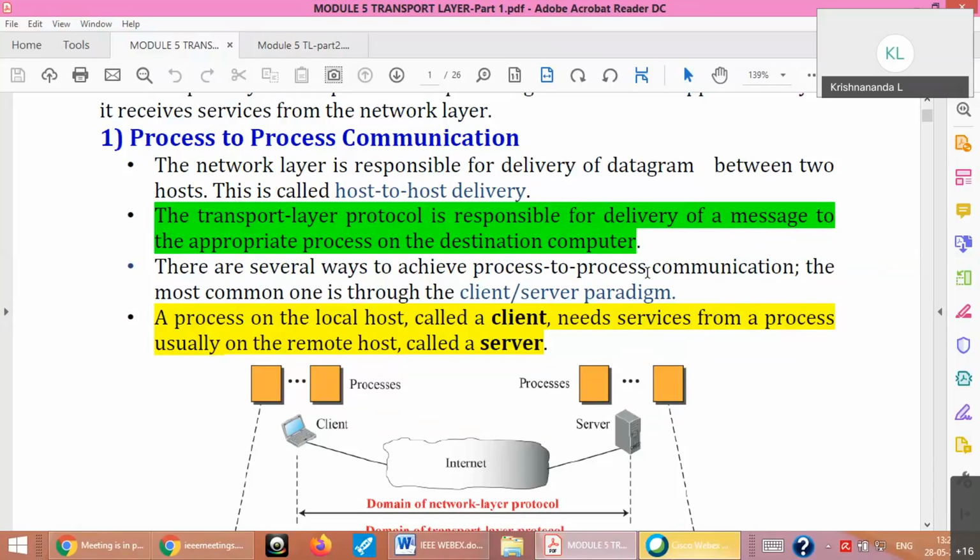You can as well read some examples. For example, HTTP at the application layer uses TCP and port number 80. This is a standard fixed one. HTTPS, which is for security purposes, again runs on TCP, but on port number 443. Your email, which uses the SMTP protocol, uses TCP with port number 25. Similarly, your domain name system uses UDP with port number 53. Okay, some examples just to know.